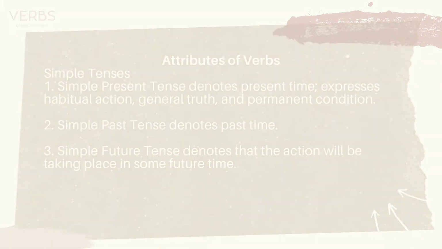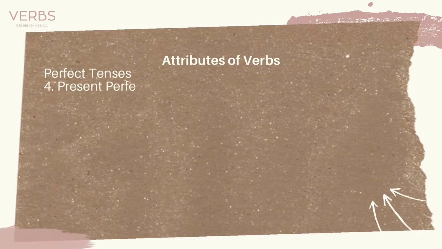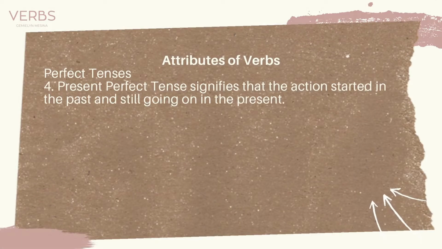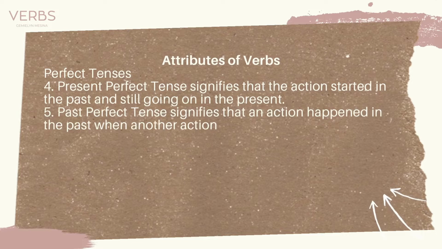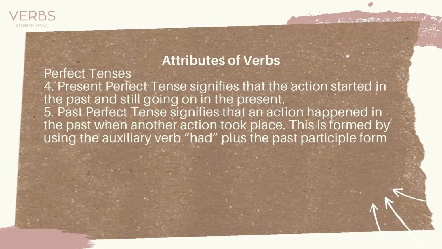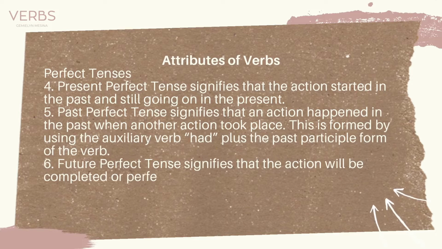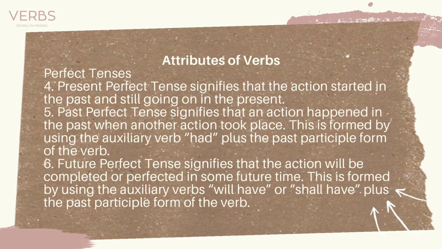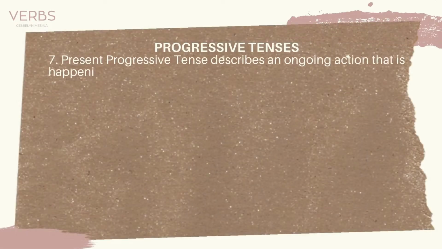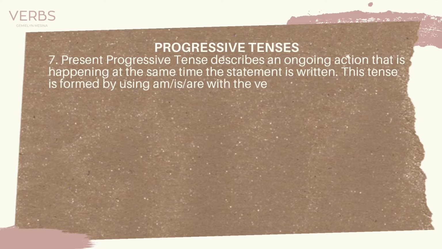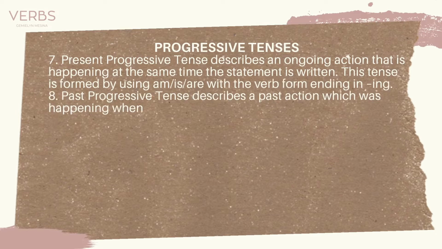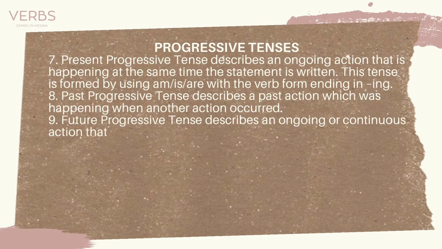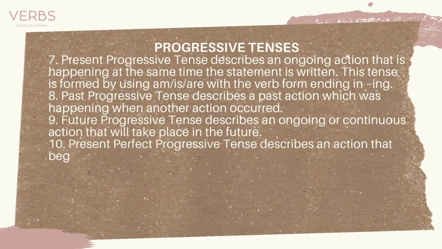Perfect tenses. Present perfect tense signifies that the action started in the past and is still going on in the present. Past perfect tense signifies that an action happened in the past before another action took place. Future perfect tense signifies that the action will be completed or perfected at some future time. Progressive tenses. Present progressive tense describes an ongoing action that is happening at the same time the statement is written. Past progressive tense describes a past action which was happening when another action occurred.